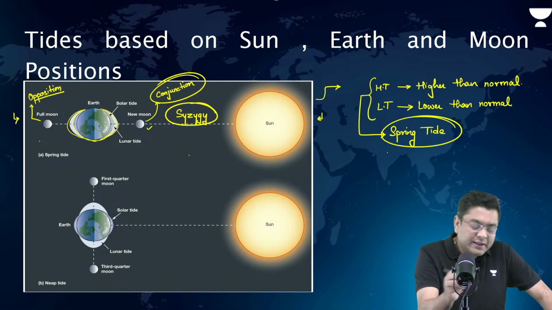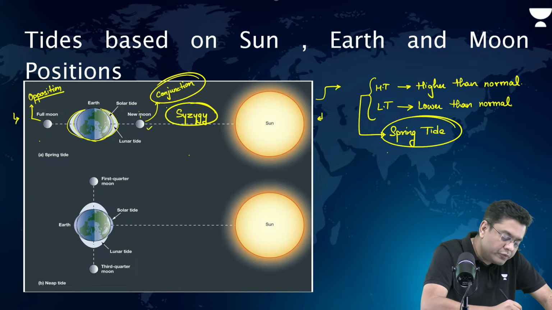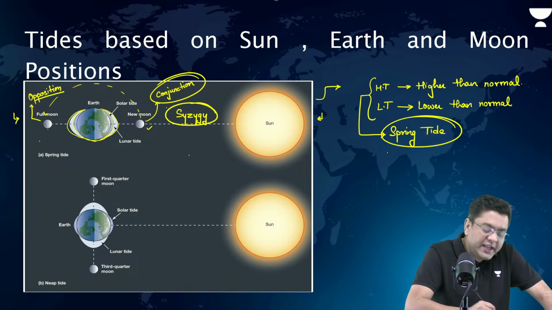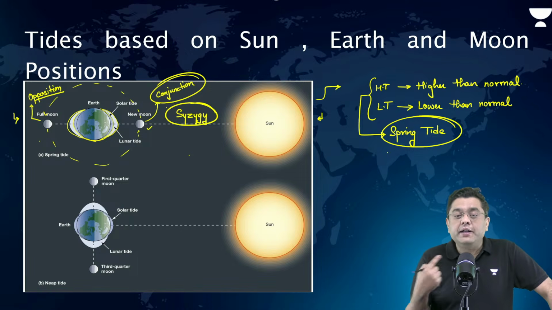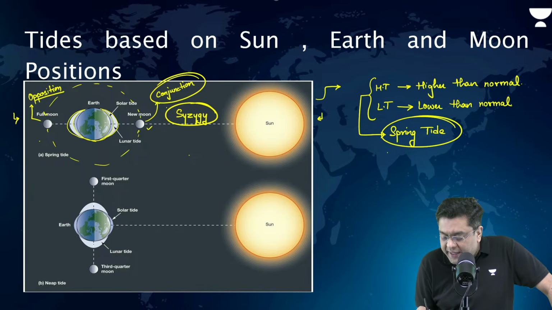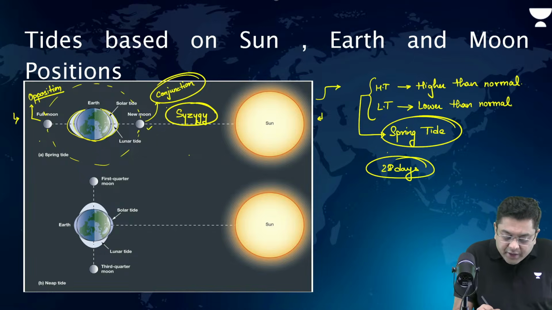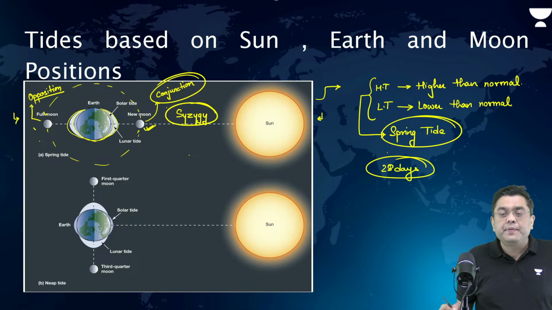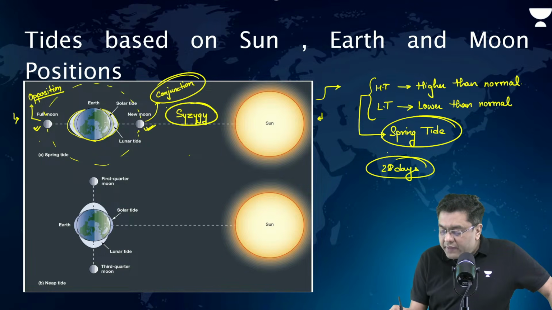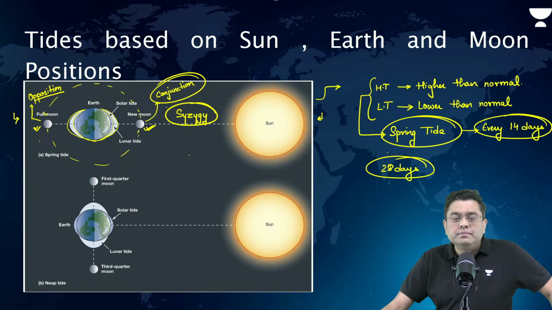This is basically the moon's position when the moon will move. Okay. Moon takes how much time for a complete movement across the entirety of Earth? It happens every 28 days. So that means every 14 days, the moon will be either here or here. So the gap between spring tide is every 14 days. Okay. I hope you understand that.